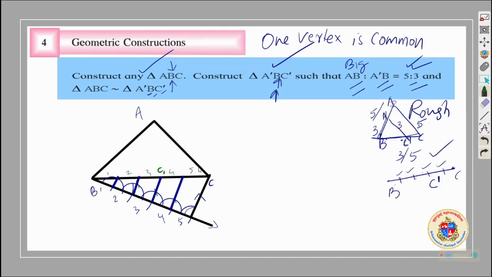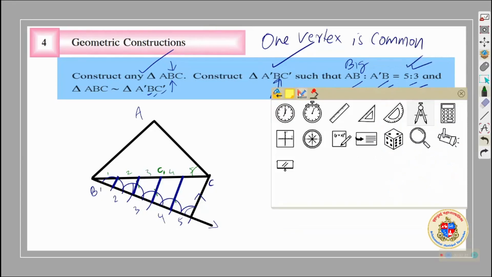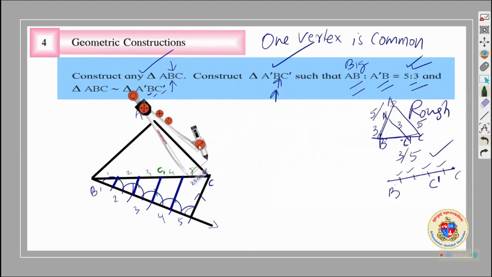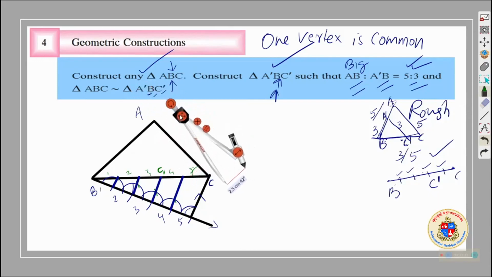There also you will copy this angle and draw a parallel line. How will we do that? Same method. We will have the compass now. Bring the compass. Draw an arc of choice here, keeping the compass here.